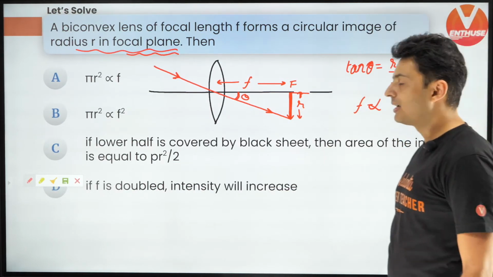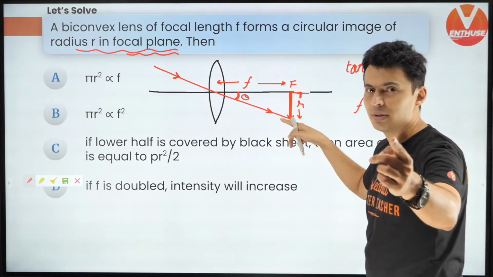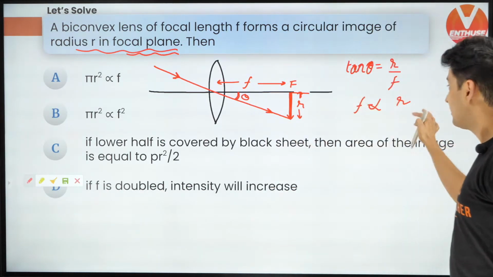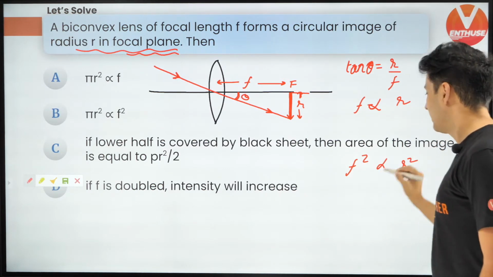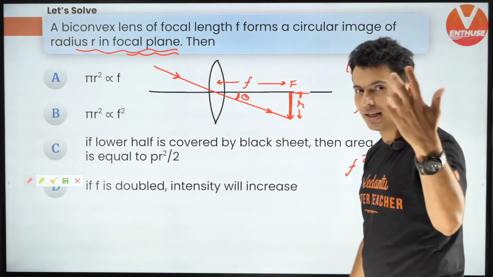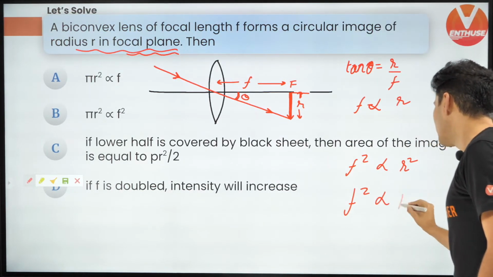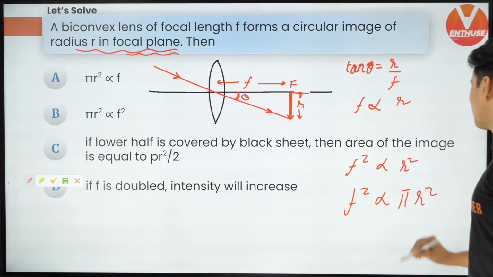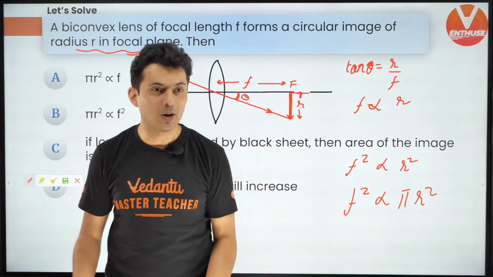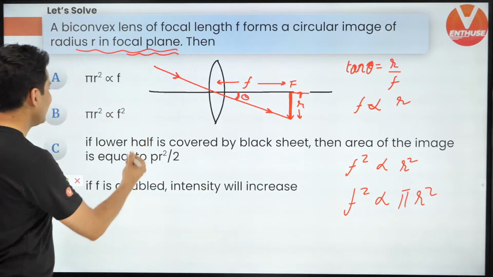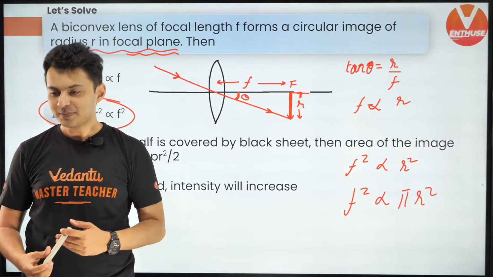I hope you see that. f will be directly proportional to r because tan theta is a constant value. Now, if f is proportional to r, f square is also proportional to r square. Correct? The focal length square is also proportional to r square. And then you can always multiply by a constant. It won't harm it. Multiplying by a constant, it is still going to be proportional. So f square is also proportional to pi r square. Hence, this option is correct. I hope this is clear.